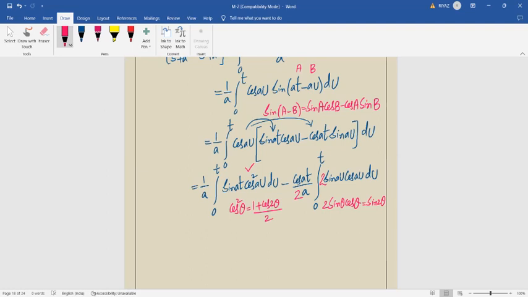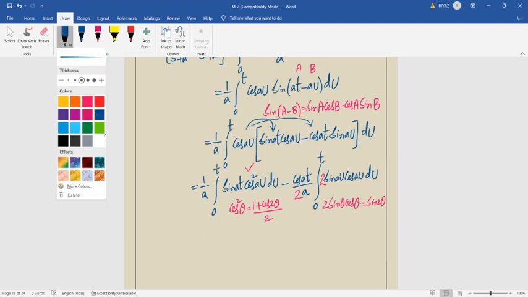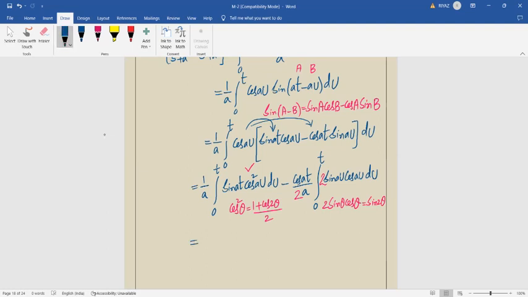So then if you continue, just now what you said, sin at is a constant, so better we can pull out sin at outside, divided by a also outside. Integral 0 to t as it is. Cos square theta can be written as 1 plus cos 2 theta, where the theta value is au, by 2, correct?